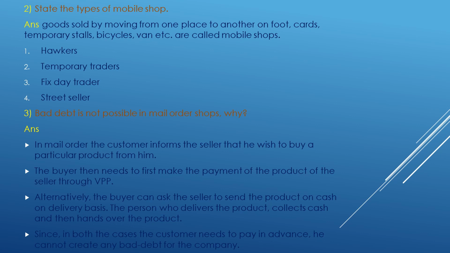Then bad debt is not possible in mail order shops. Why? In mail order shops, the customer informs the seller that he wishes to buy a particular product from him. The buyer then needs to first make the payment of the product to the seller through VPP. Alternatively, the buyer can ask the seller to send the product on cash on delivery basis. The person who delivers the product collects cash and then hands over the product. Since in both the cases the customer needs to pay in advance, he cannot create any bad debt for the company.